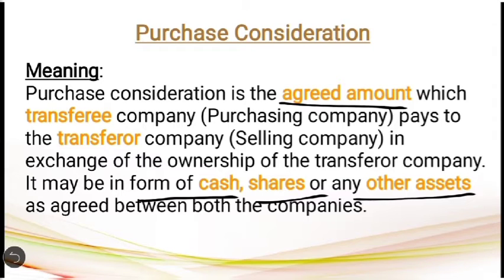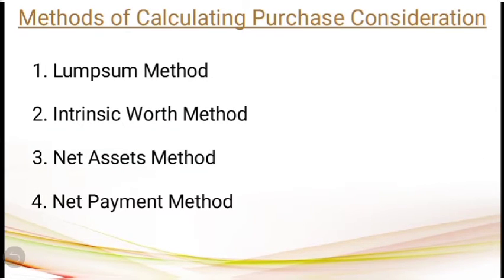Then let us see how to calculate the purchase consideration under various methods. Now coming to the methods of calculating purchase consideration, there are four methods. They are: first one, lump sum method; second one, intrinsic worth method; third one, net assets method; and fourth one, net payment method. Out of these four methods, the third and fourth, that is net assets method and net payment method, are the most popular ones. But let us see the meaning of all the four methods.